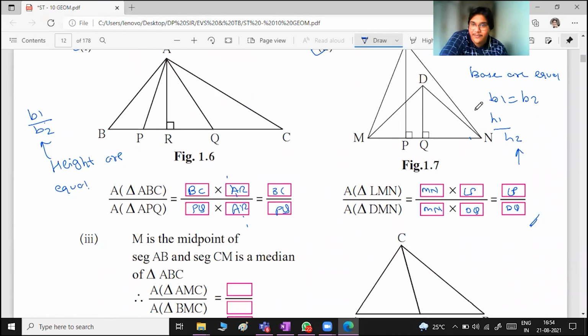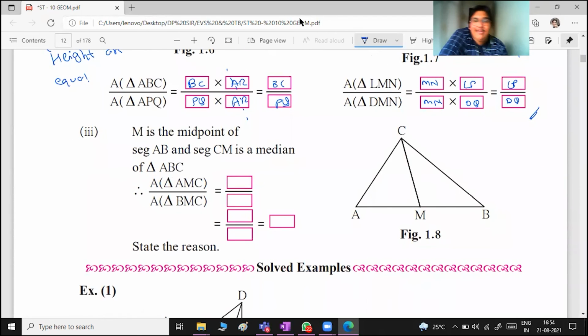I don't know why it's going so fast. Give me a moment. M is the midpoint here of seg AB and seg CM is the median. So basically area of triangle AMC क्या हो जाएगा? So here it's going to be AM upon BM. ठीक है? But if you see they both are equal, since CM is the median, AM will be equal to BM. तो इधर आ जाएगा AM upon AM.